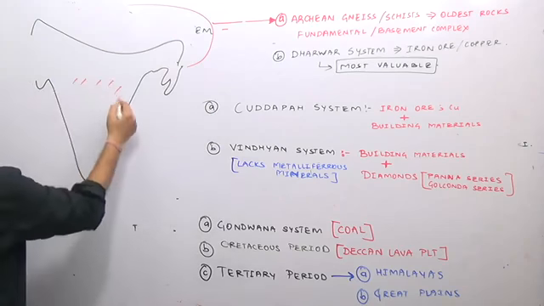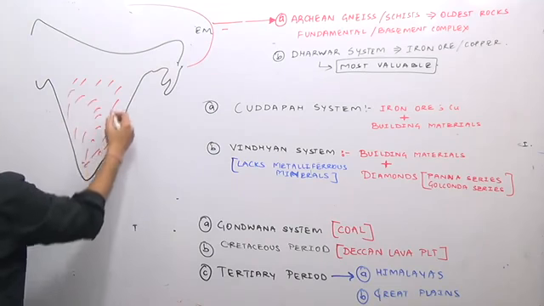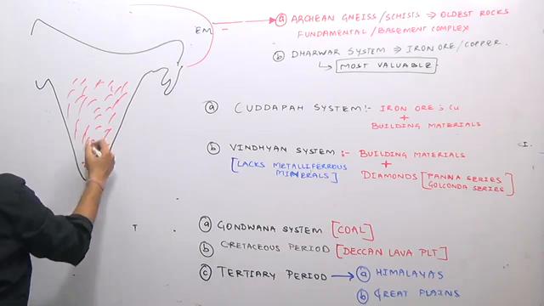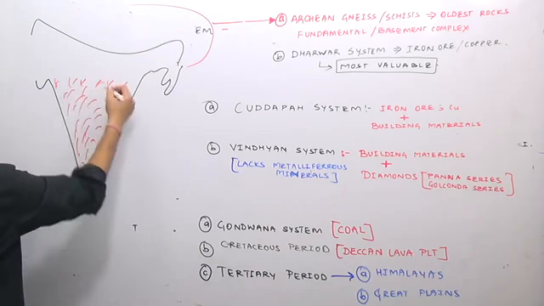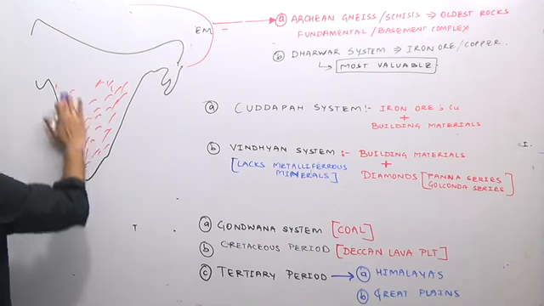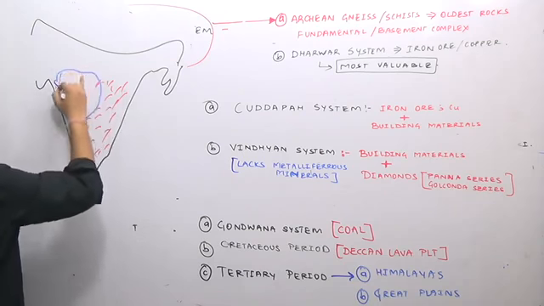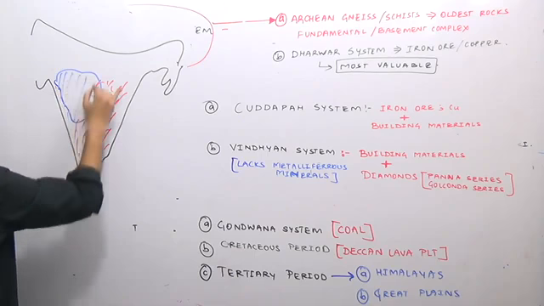All along this part is the Archean gneiss and schist. So you will see major industries are located in the peninsular plateau region. The only thing is this part of the peninsular plateau, which was under the Archean gneiss and schist, has been covered with the Deccan lava plateau region.